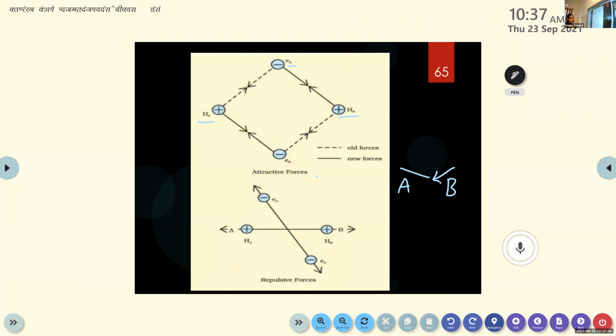So first there will be an attractive force between the electron and nucleus of the same atom. Then when they are approaching each other, there will be an attraction between the nucleus of one atom and the electron of another atom. That is the first image. So these are the attractive forces between two hydrogen atoms that are labeled as A and B. Clear, children?